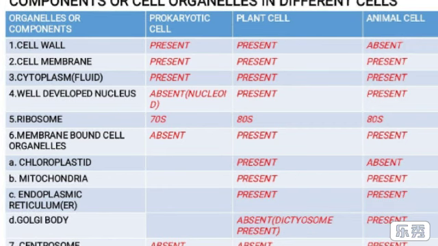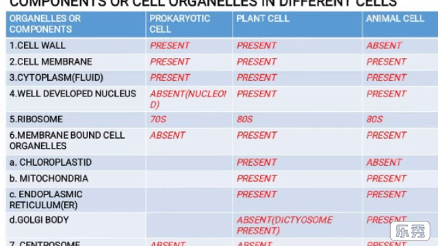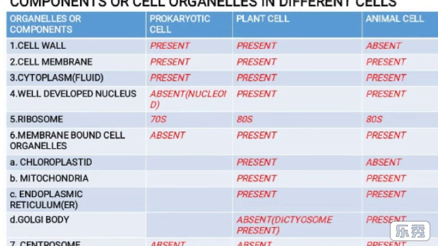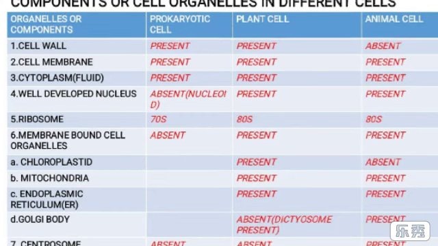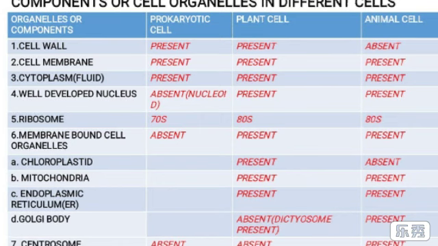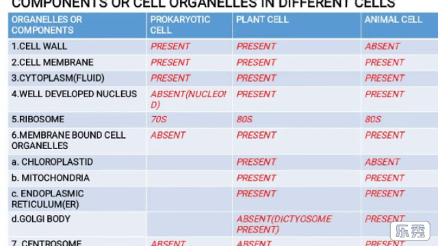Point 2. The cell membrane. It's a living lamella and allows the cell to exchange materials. Other functions of the cell membrane and cell organelles will be discussed later. Now, the cell membrane must be present in all living cells.